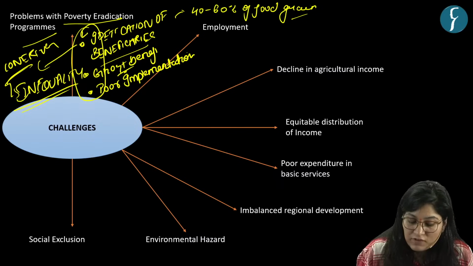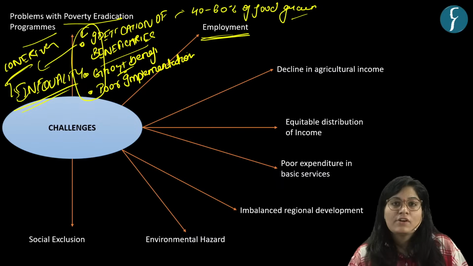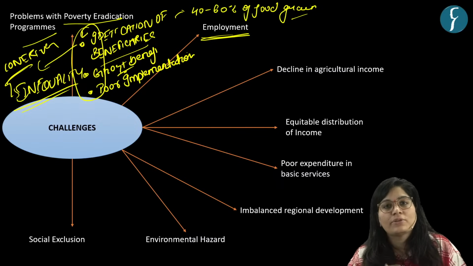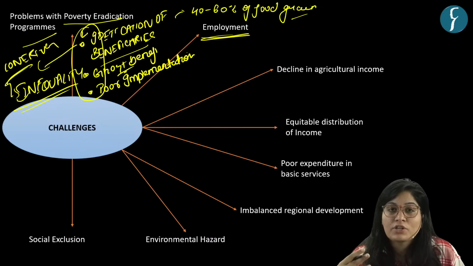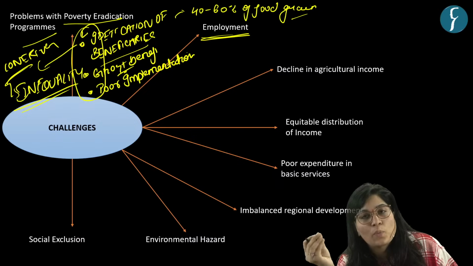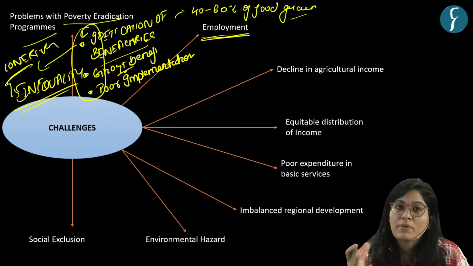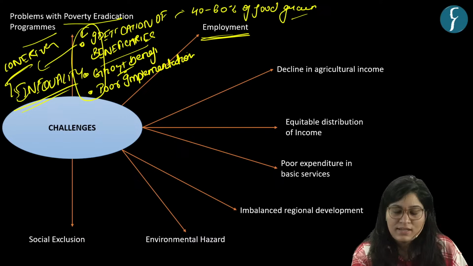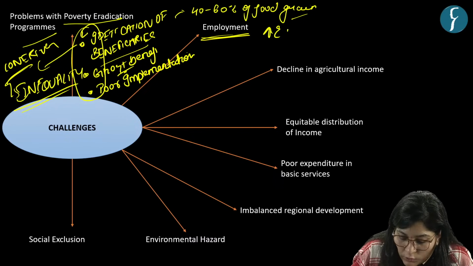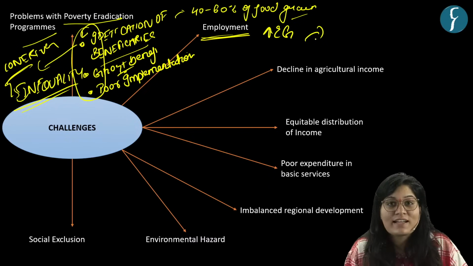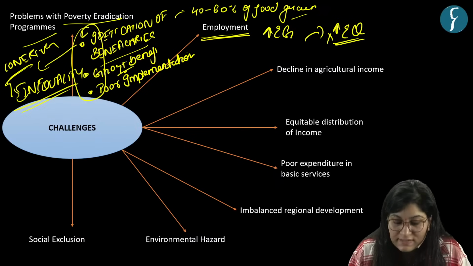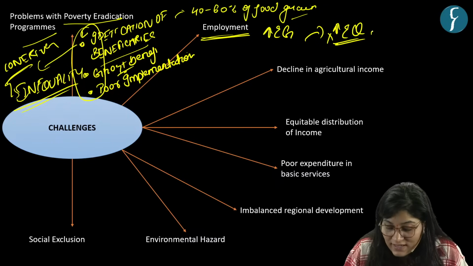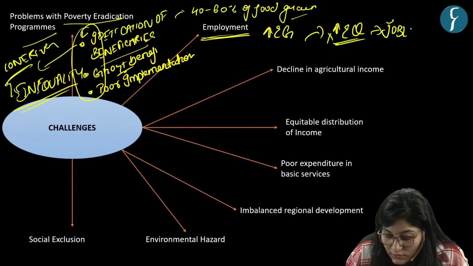Second is with respect to unemployment. Just now we have seen that India is witnessing high economic growth. But this high economic growth has not been able to translate well into high economic opportunities. So high economic growth is there, but it is not well translated into economic opportunities. So it will lead to, yes, jobless growth.